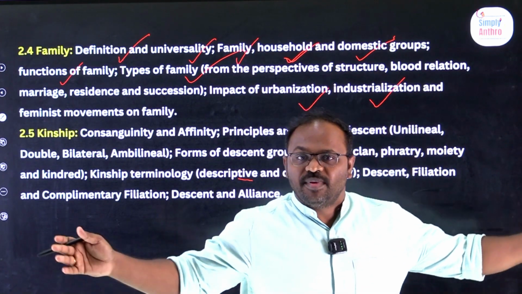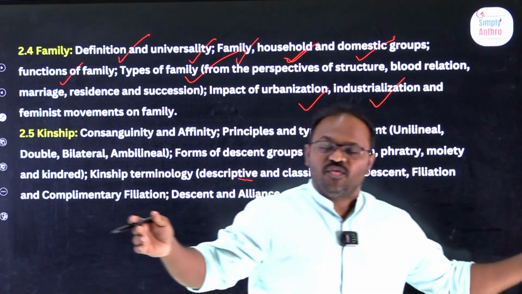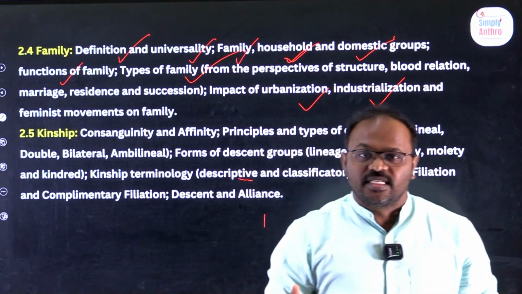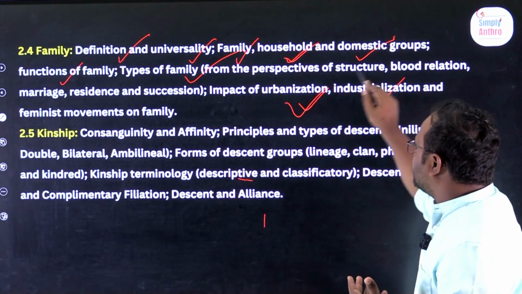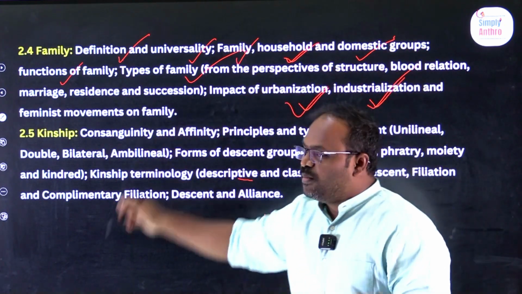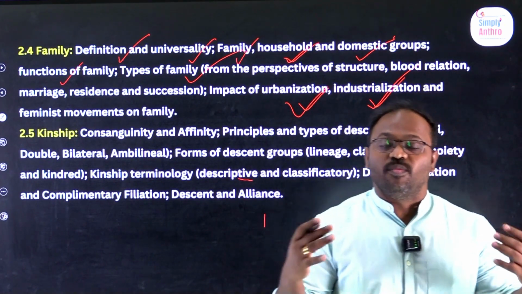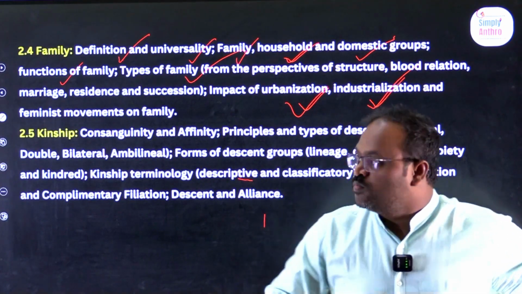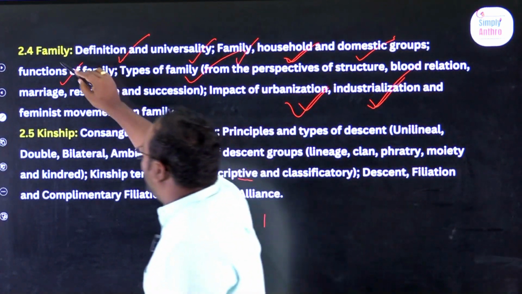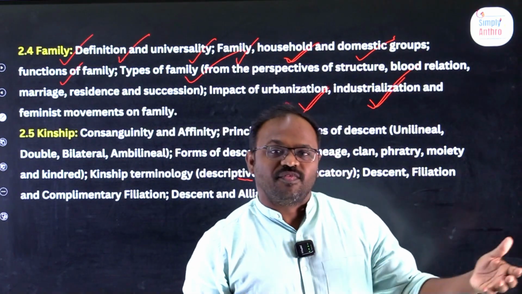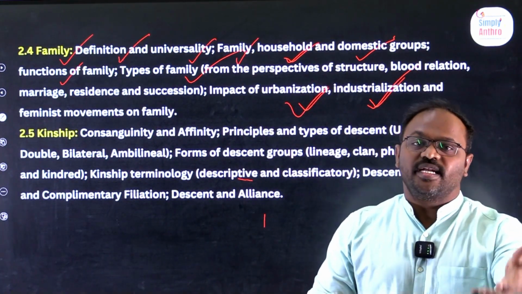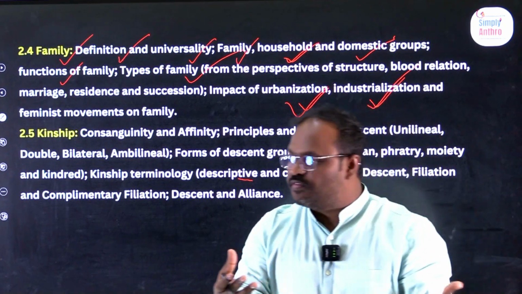Earlier we had joint and extended families; right now we have mostly nuclear families. This is because of urbanization, industrialization, and feminist movements, women empowerment movements. Marriage, family, kinship, society, culture is all about real life.